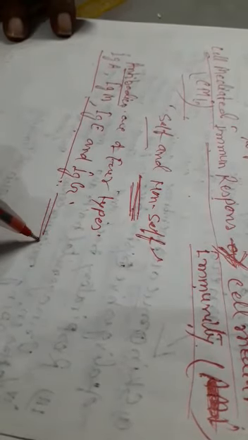These are the antibodies. Antibodies are of four types, IgA, IgM, IgE and IgG, to be discussed in the next class.